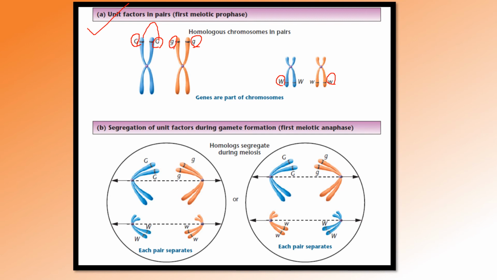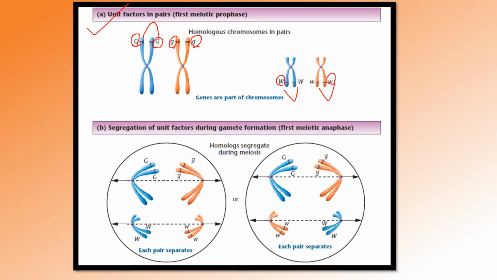So I have chosen two characters. One is the seed coat color, that is yellow and green. The other one is the shape of the seed, that is round and wrinkled. So these are seen in pairs. That is the law of unit factors. That is, unit factors are seen in pairs.